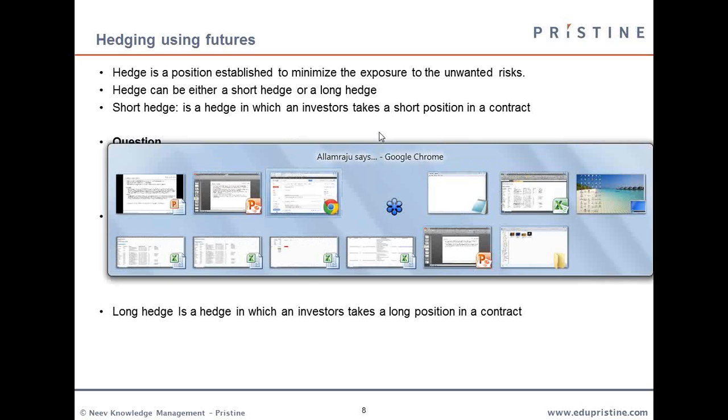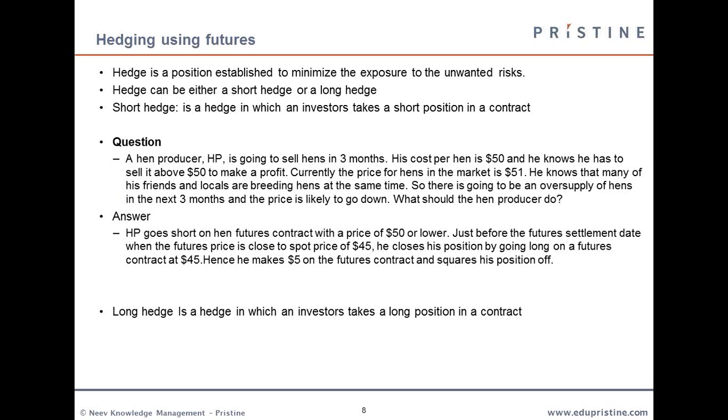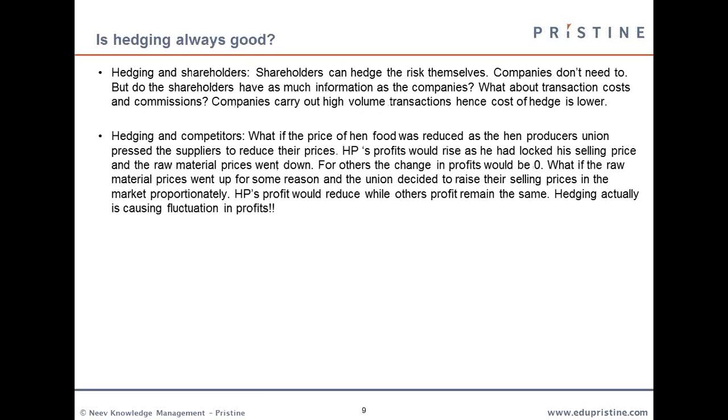What he'll do is short the hen futures contract with a price of $50 or lower. Then just before the settlement date, as the spot price of hen is going to decrease because the supply is higher, he will take a long contract which will be at $45. So overall he is making a profit of $5 on the contract.